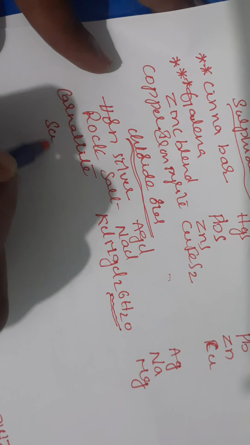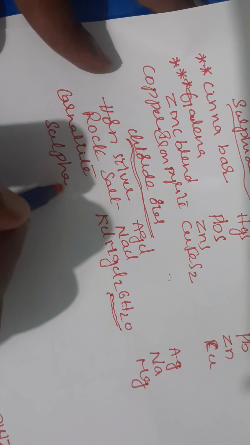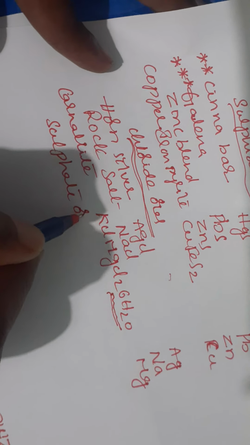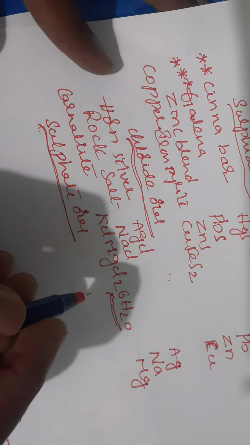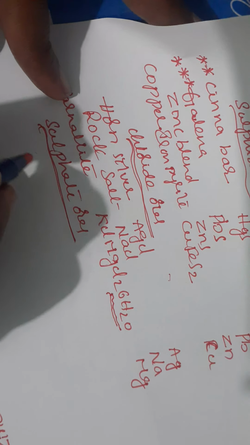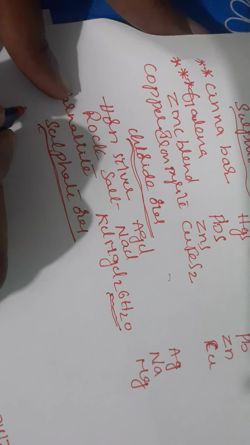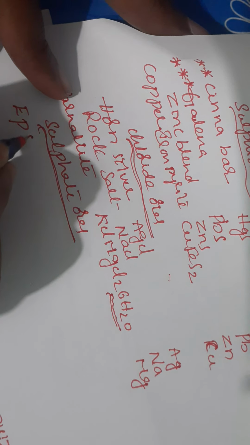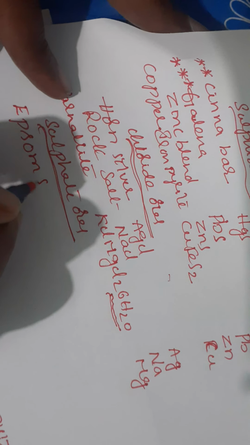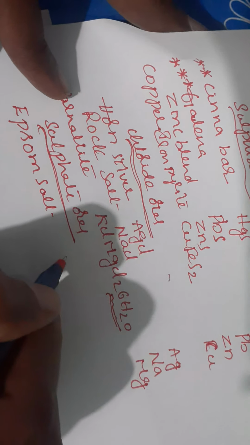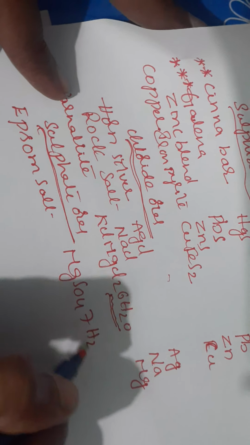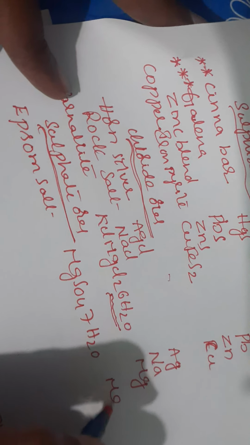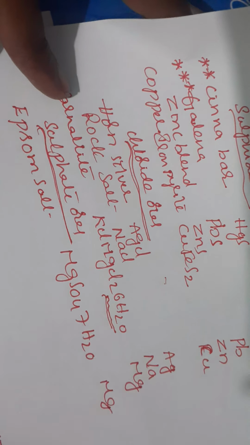Next, sulfate ores, students. Sulfate ores have the impurity in the form of SO4, students. For example, Epsom salt. Formula is MgSO4.7H2O, and the metal present in this one is Mg, magnesium.